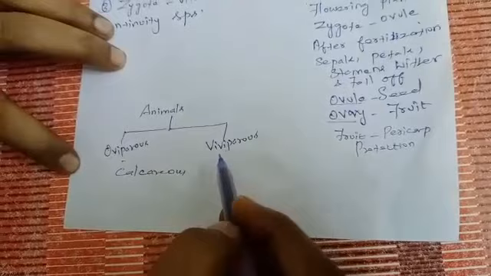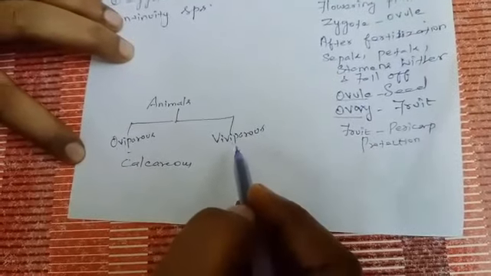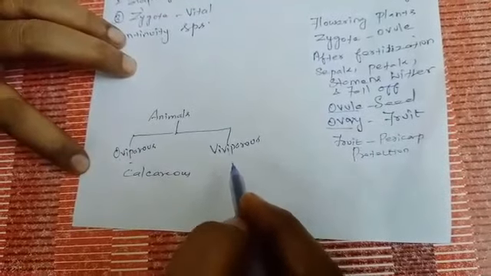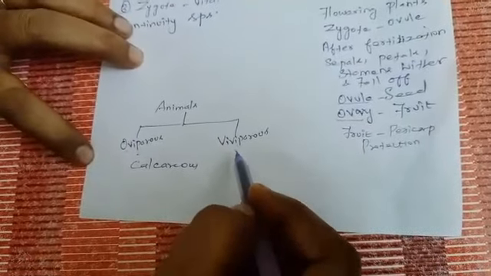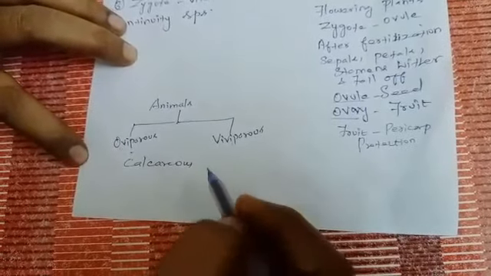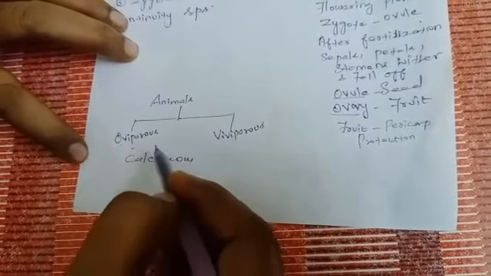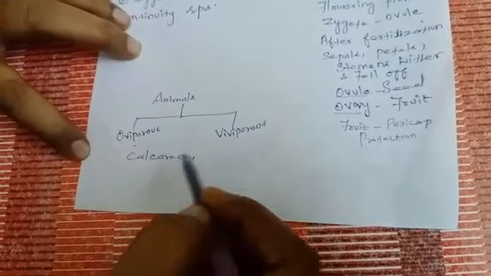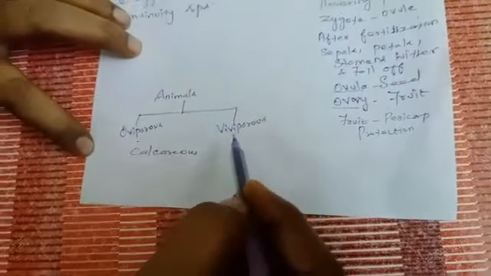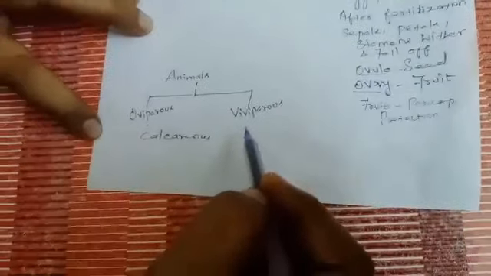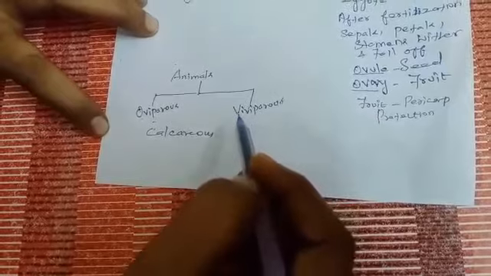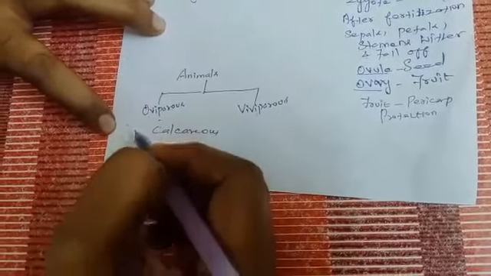In viviparous animals, the zygote undergoes development. It passes through certain stages and develops inside the female organism and is then delivered. Which is safer, oviparous or viviparous? Viviparous gives complete protection. That is, the embryo is safe inside the female organism. So the survival is best in viviparous when compared to oviparous.